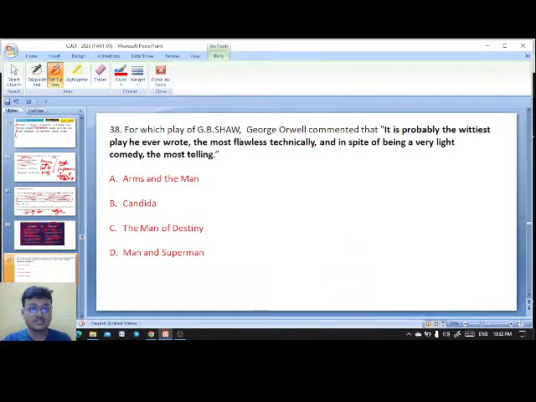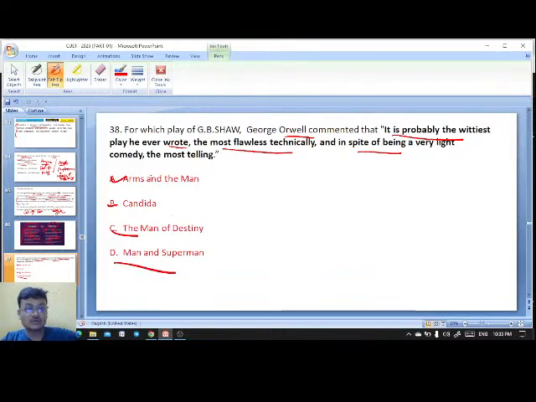For which play of G.B. Shaw did George Orwell comment that it is probably the wittiest play he ever wrote, the most flawless technically, and in spite of being a very light comedy, the most telling? The options are Arms and the Man, Candida, The Man of Destiny, Man and Superman. You all know that G.B. Shaw wrote pleasant plays as well as unpleasant plays. So here, for which play did George Orwell comment this line?